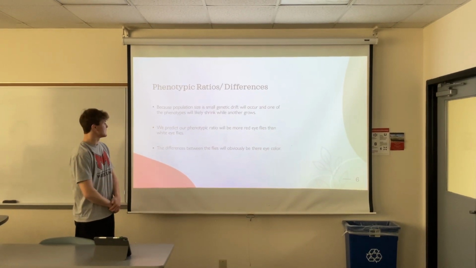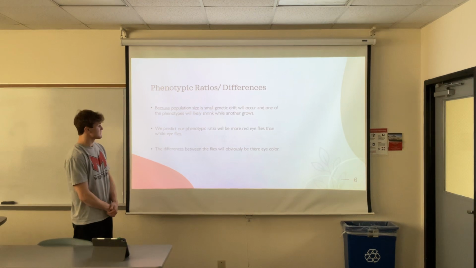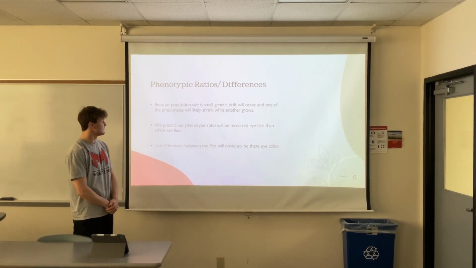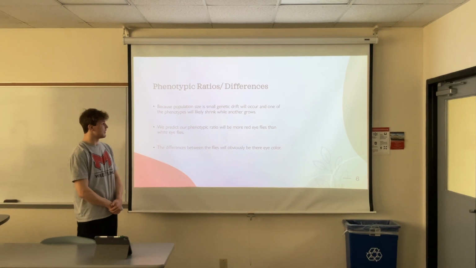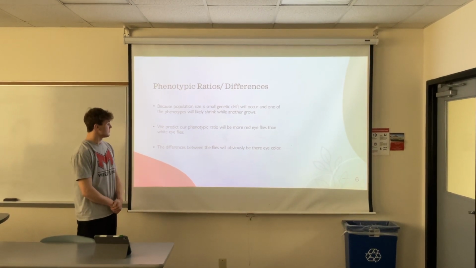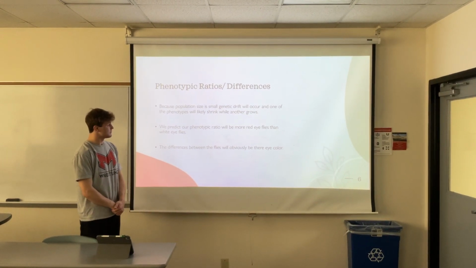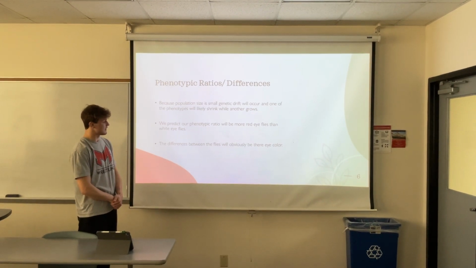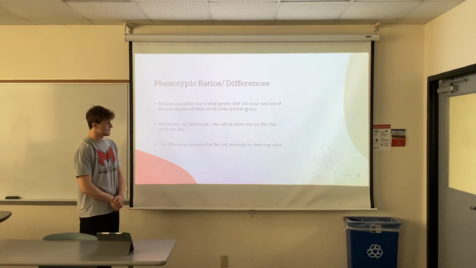The phenotypic ratios and differences. Because population size is small, genetic drift will occur, and one of the phenotypes will likely shrink while another will grow. We predict our phenotype ratio will be more red-eye flies than white-eye flies. The differences between the flies will be obvious because of the eye color.